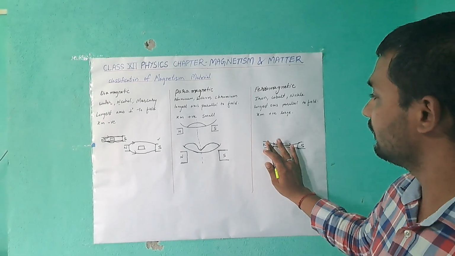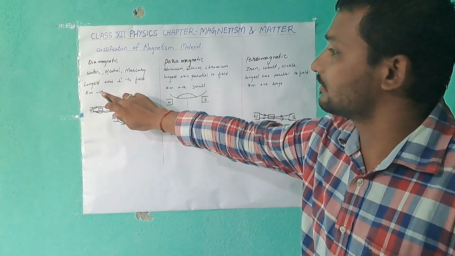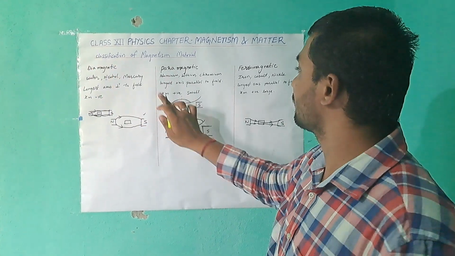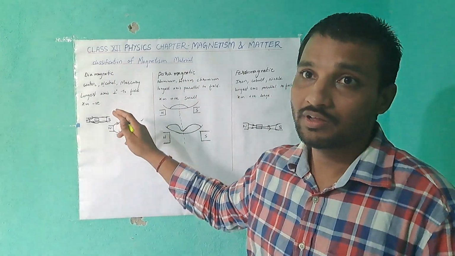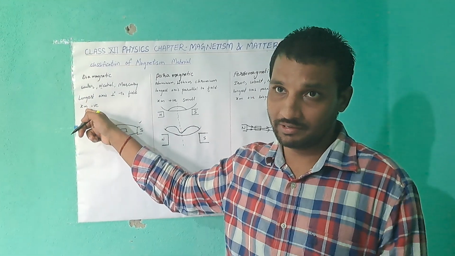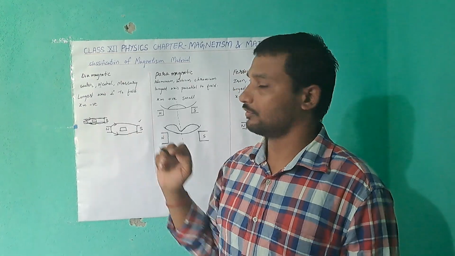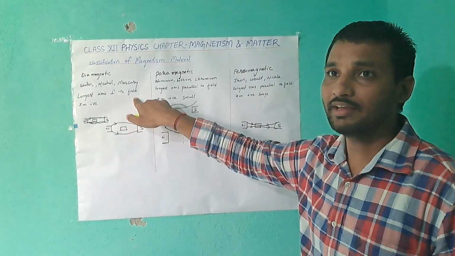Next one in this. The main topic is susceptibility. We discuss susceptibility in this. What is it in diamagnetic? The susceptibility is negative.